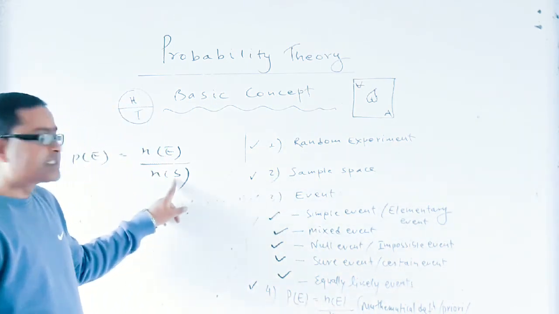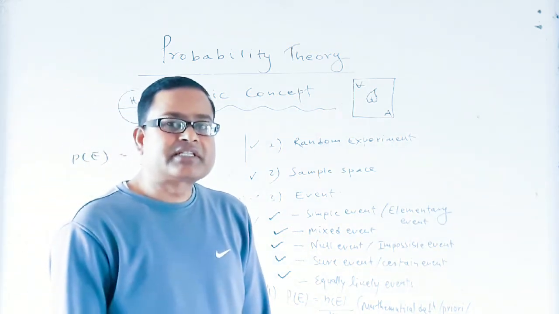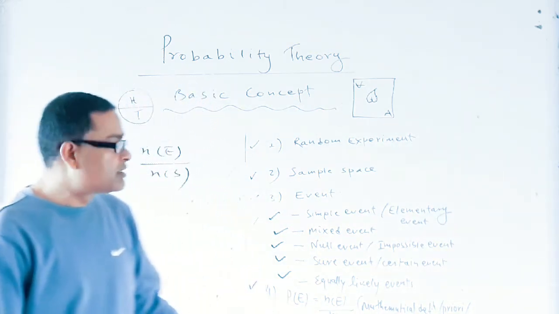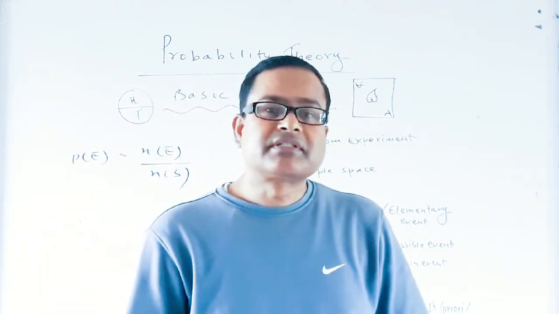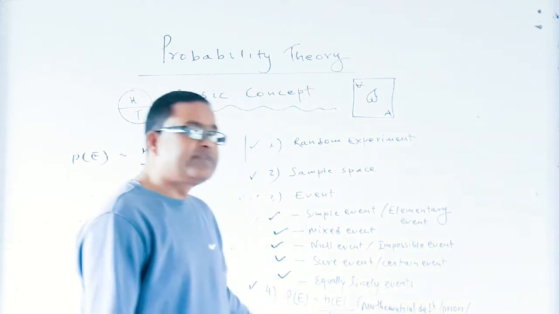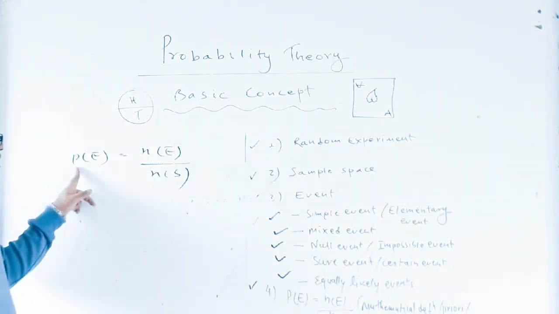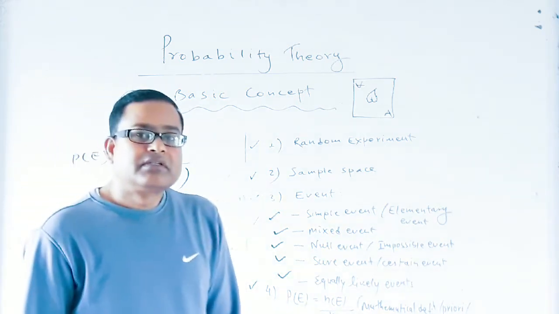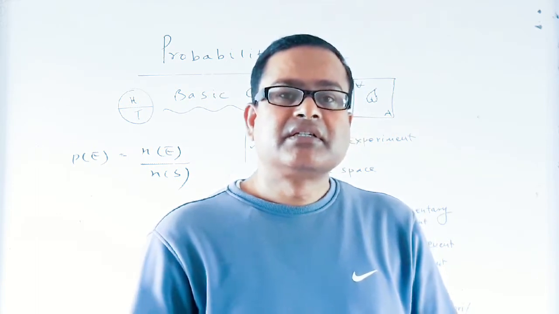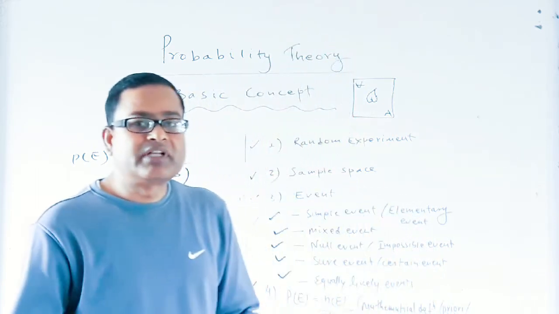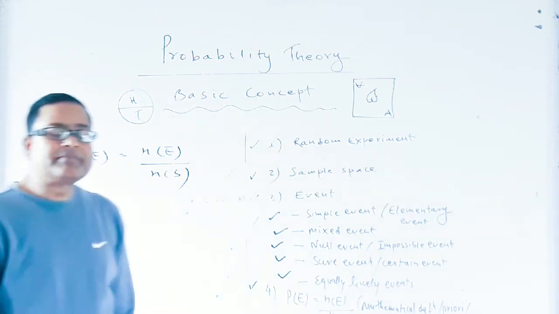The number of elements in the sample space is finite. That means if the sample space is infinite, then we can't use the mathematical definition of probability. And if the probability of the event is a rational number, then only we can use the mathematical definition of probability.